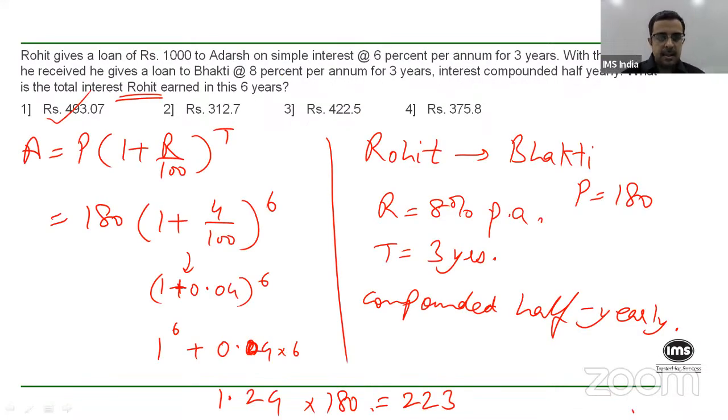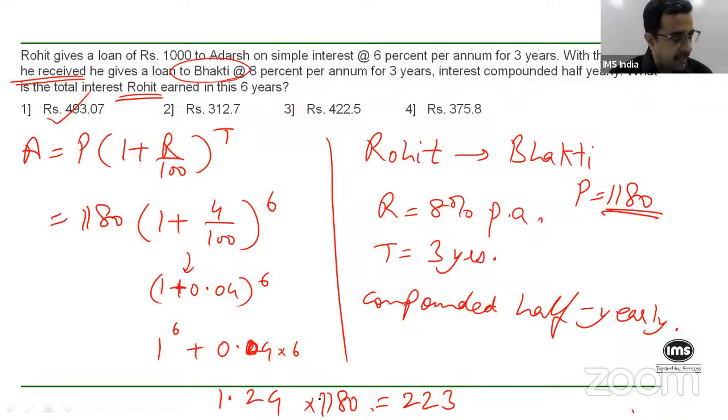All right, I think I understood where we went wrong. In the previous question, he gets an interest of 180 from the first transaction. But then the question says that with the amount that he received, he gives a loan to Bhakti. That means the loan to Bhakti is not just the interest that he received, it is the total amount he had got, which means the original 1,000 as well. So the principal should not be 180, it should be 1,180.